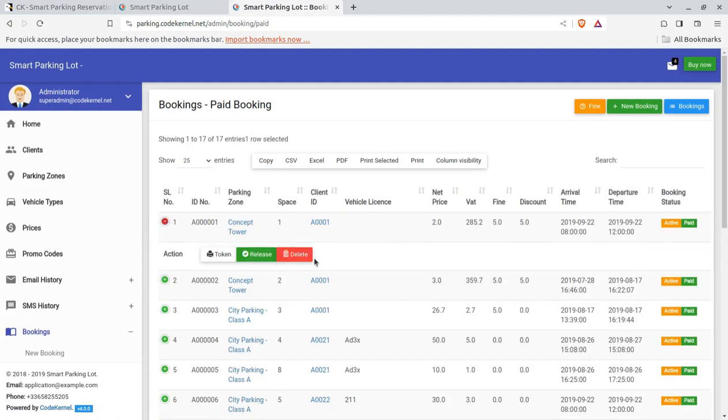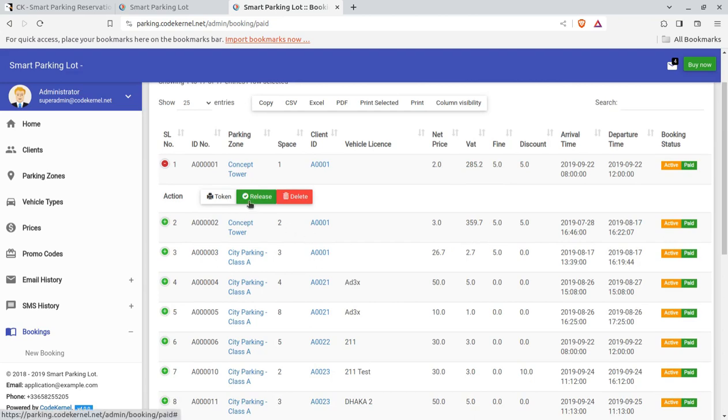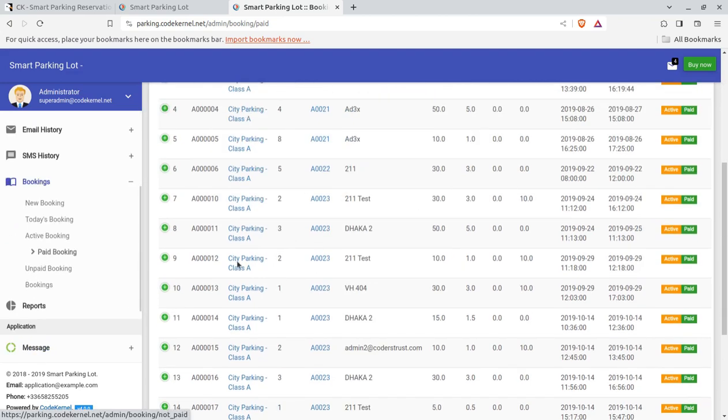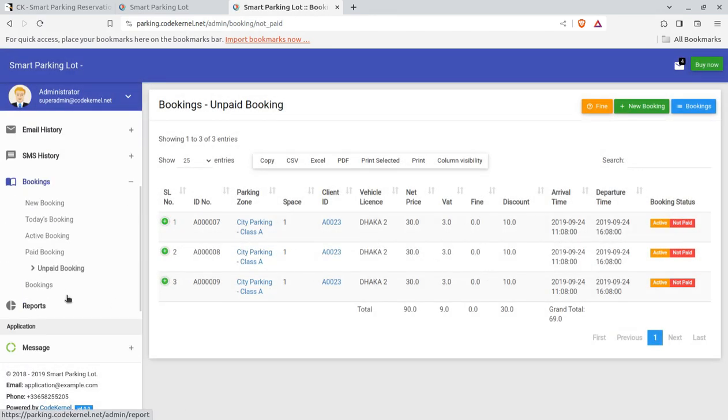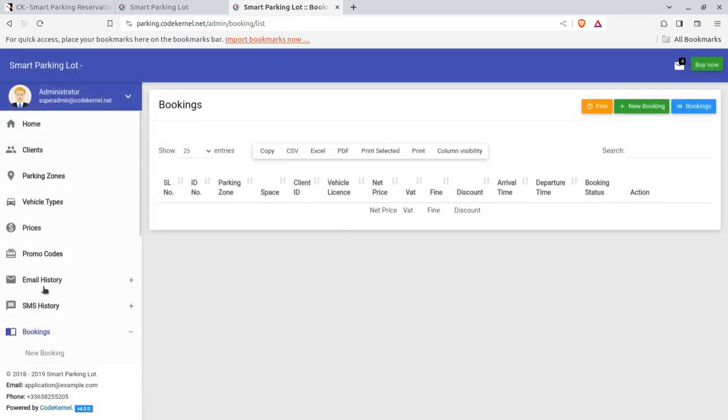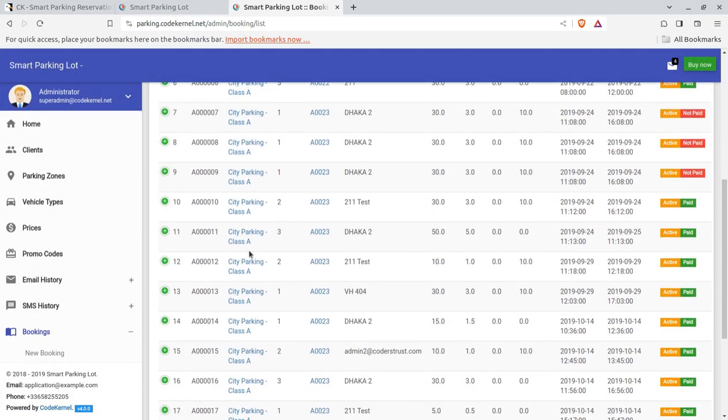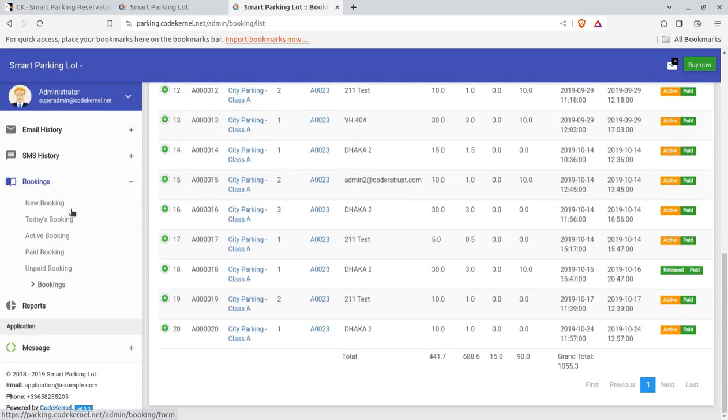You can release the code token, and you can release or delete or whatever action you want to take for parking. Unpaid booking, if you are offering any free booking, it can be reported here, and the complete booking can be seen here. So this is a report for bookings that is being made by the users or directly by Google.